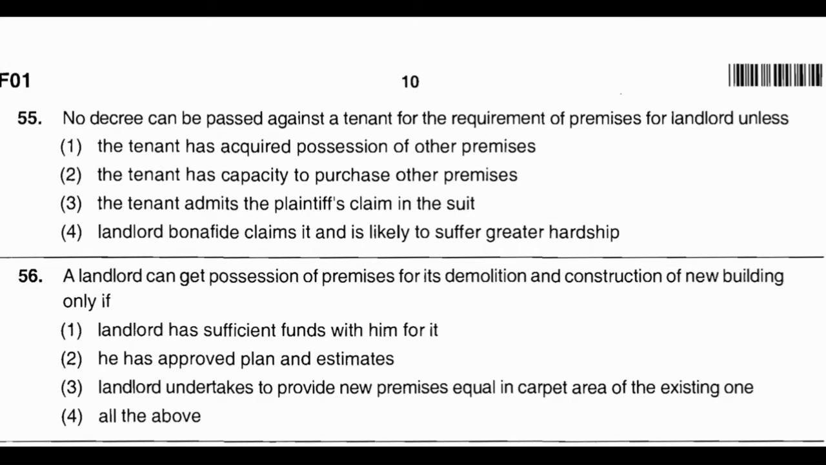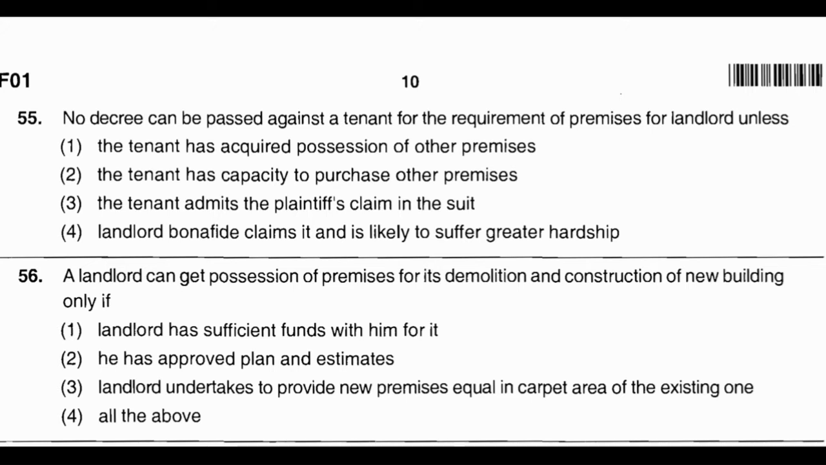Now question number 55. No decree can be passed against the tenant for the requirement of premises for landlord unless option number 1, the tenant has acquired possession of other premises. Option number 2, the tenant has capacity to purchase other premises. Option number 3, the tenant admits the plaintiff's claim in the suit. Option number 4, landlord bona fide claims it and is likely to suffer greater hardship. And the correct answer is option number 4, that a landlord bona fide claims it and is likely to suffer greater hardship.